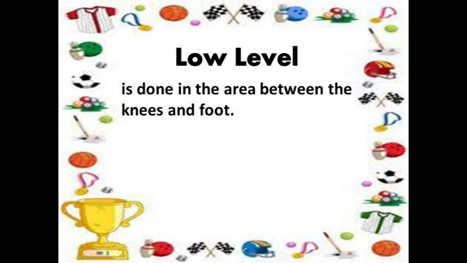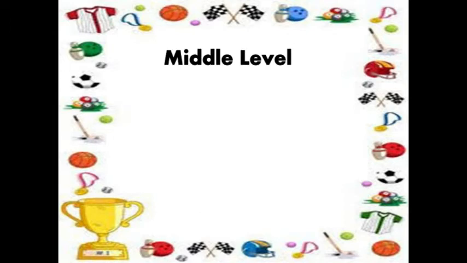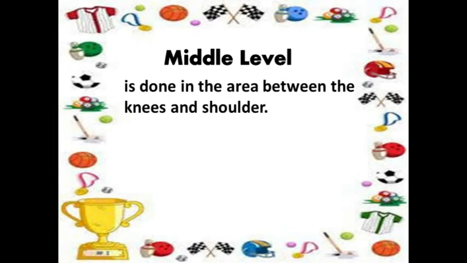An example of a movement that we can do in low level is crawling. Next is the middle level. Middle level is done in the area between the knees and the shoulder. The movement that we can do in the middle level is rotating your arm at the shoulder level or rotating your hips.